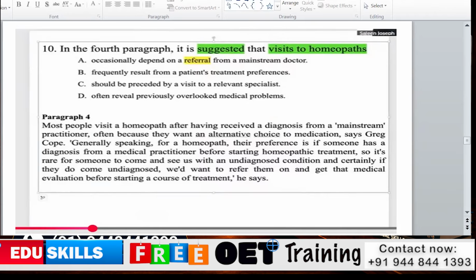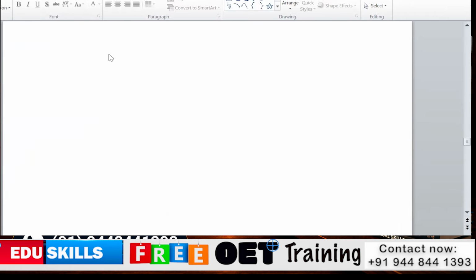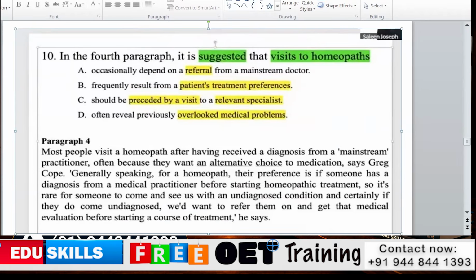Okay, next one, frequently result from patient treatment preference. In this option we have to understand whether patients are preferring it. So option B suggests that visits frequently result from the patient's treatment preference. So we have to see whether the patient is willingly going to the homeopathic doctor with their preference. We have to see that in the paragraph.